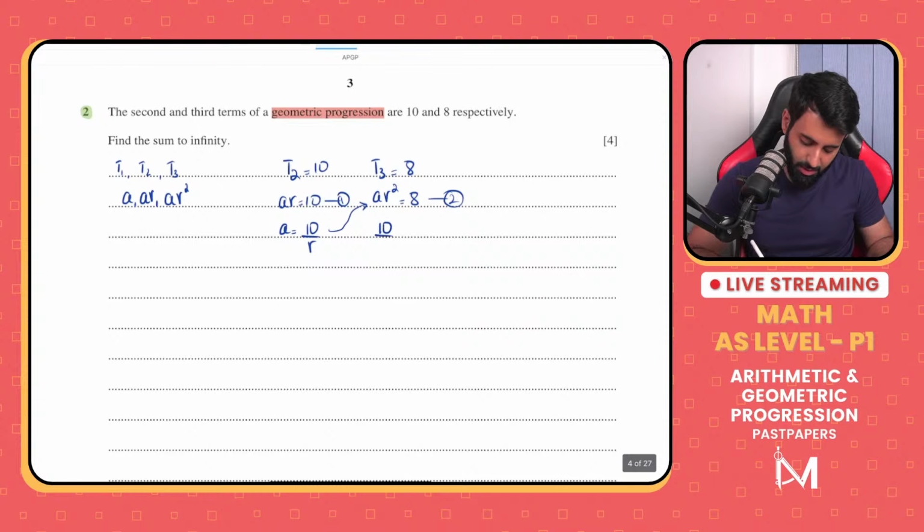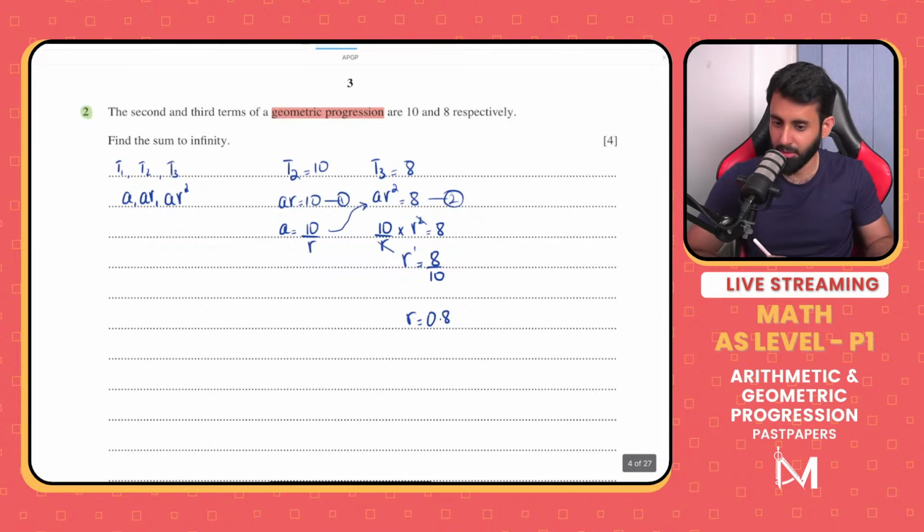So 10 upon R into R square equals to 8. All right, now let's see what's next. So we have R, which is equal to, so this cancels out, the R from the denominator cancels out, and the square of R square reduces to R power 1 is equals to 8 upon 10. You can write it in decimal form. So R is equals to 0.8.